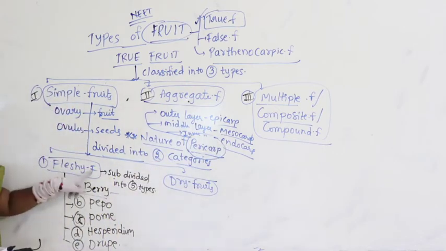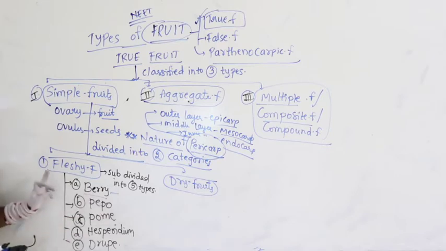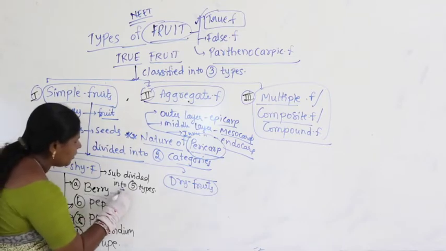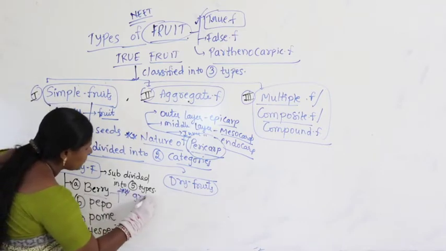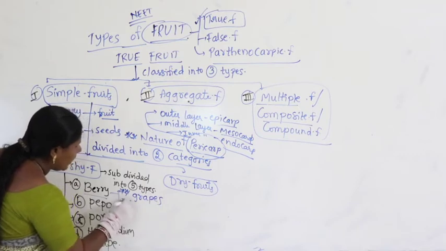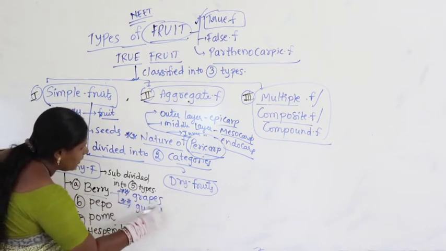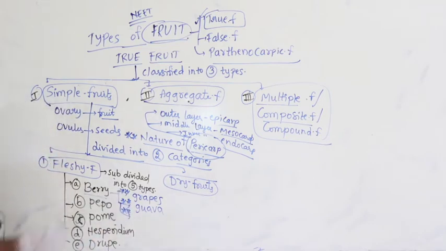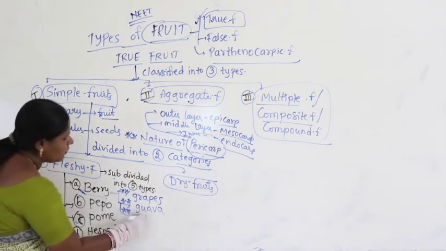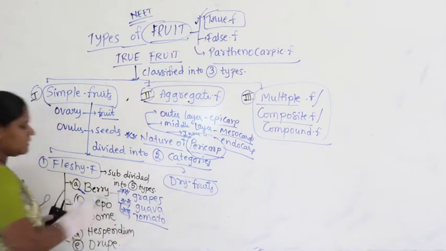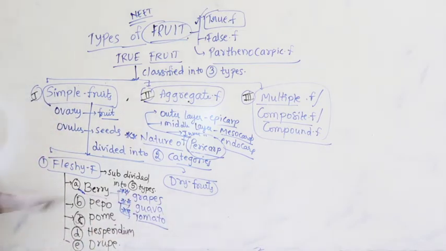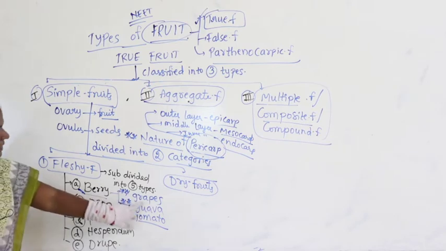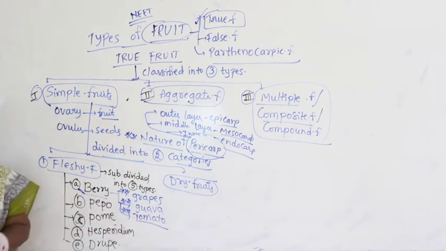Coming to fleshy fruits, we divide them into five types: berry, pepo, pome, hesperidium and drupe. Now coming to the berry, we have to remember examples like grapes. Along with that, guava. What is the scientific name for guava? Psidium. Now what else do we have to remember for the berry? The most widely known example is tomato. So for berry we have to remember grapes, guava and tomato.